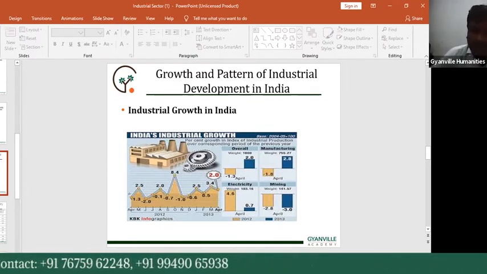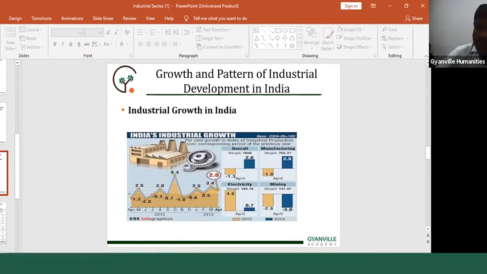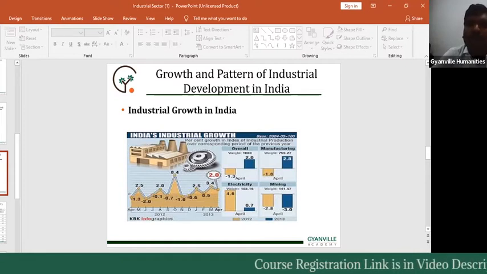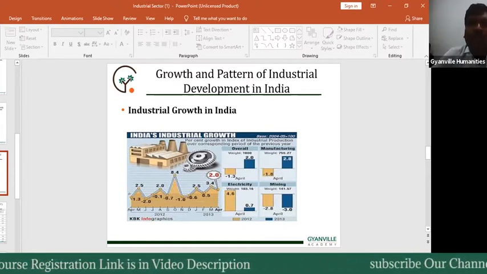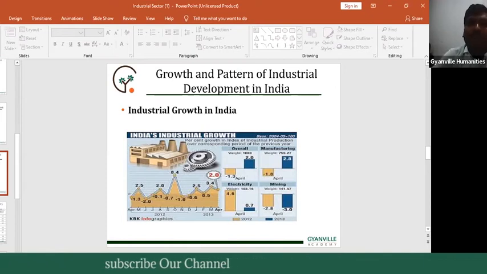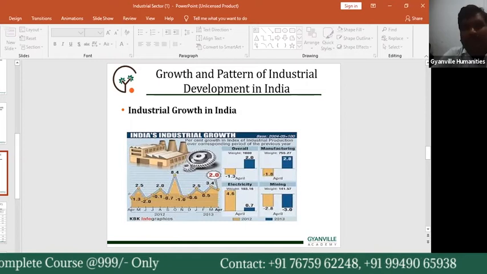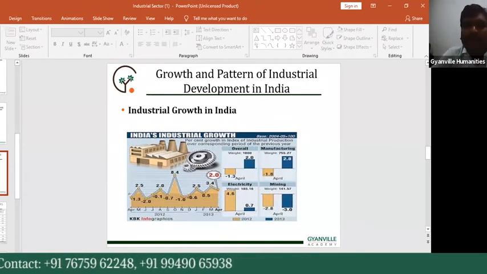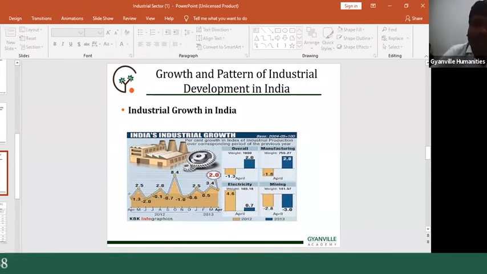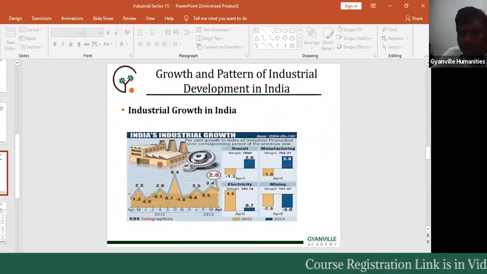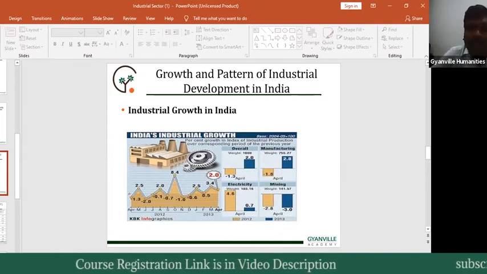They did not focus much on industrial development, because they focused only on our Indian raw material products. They focused on transporting raw material from India to their countries. That's why there was no focus on Indian industrial growth or development. So that is the first point on Indian growth.